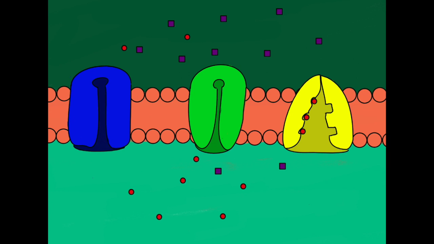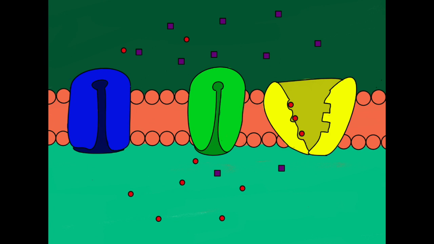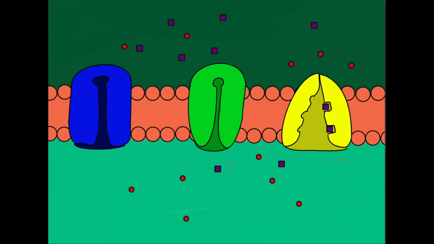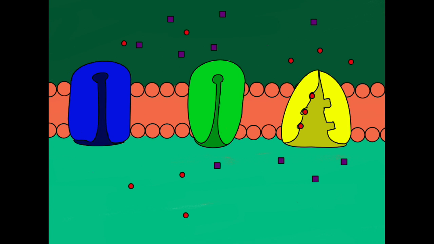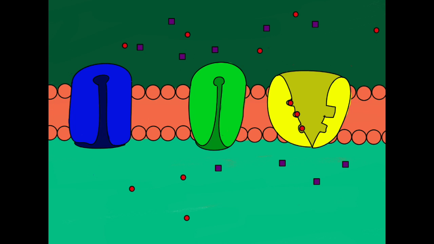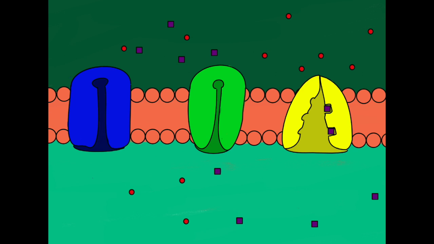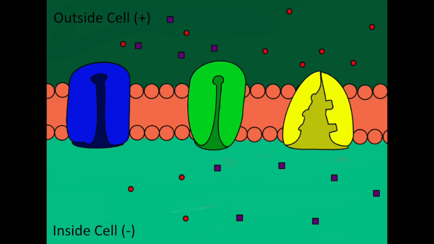This is remedied by the sodium-potassium pump, which exchanges 3 sodium ions for every 2 potassium ions. The ions are returned to where they started, and because more sodium was pumped out of the neuron than potassium was pumped into the neuron, the outside of the cell is again more positively charged than the inside. The neuron has finally returned to its resting state and is ready to be fired again.